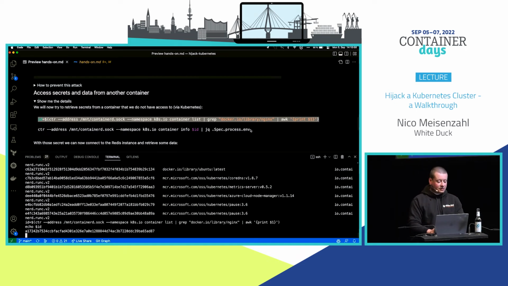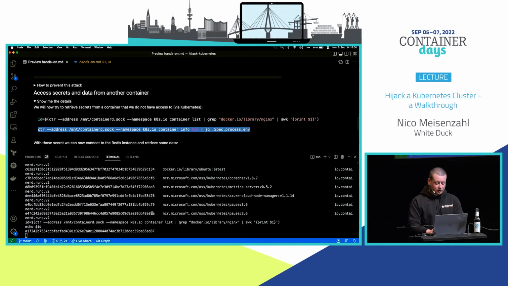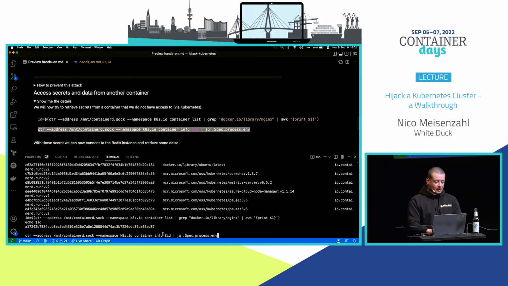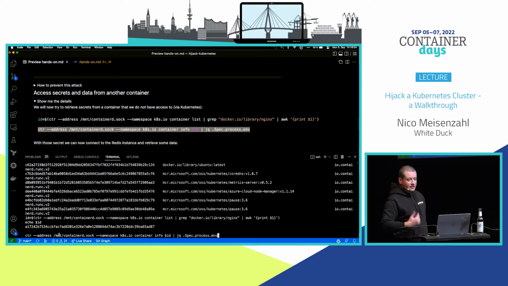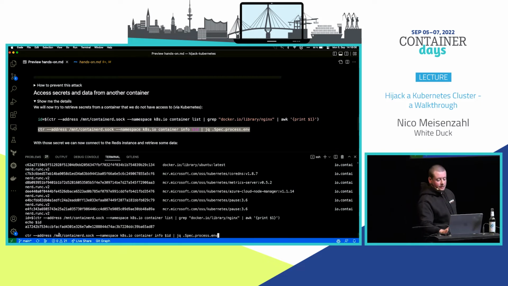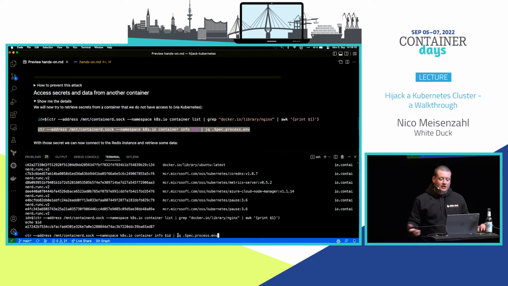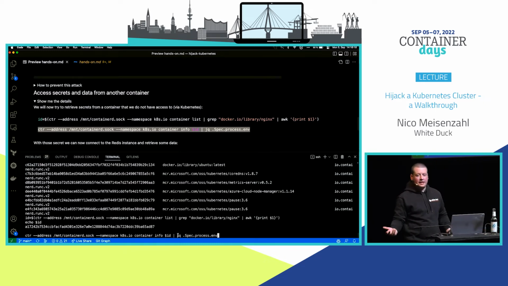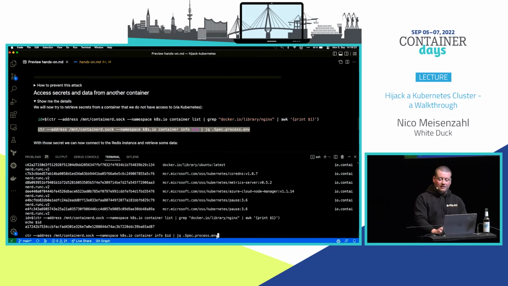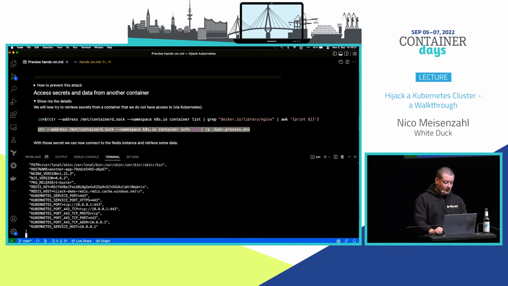And in this container, we will also use the ContainerD CLI, providing the address once again, the namespace once again, and instead of container list, we're doing a container info, providing the ID, and then using jq to just pick some parts. And what is interesting for a workload are the environment variables injected into the runtime. So we're doing a spec process env here to get all the environment details.